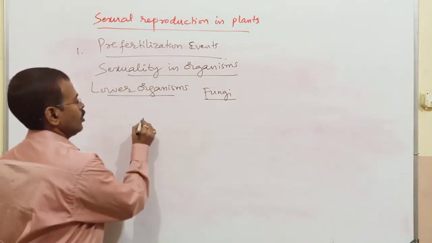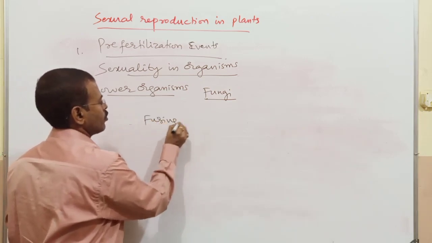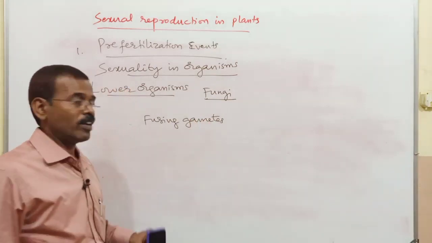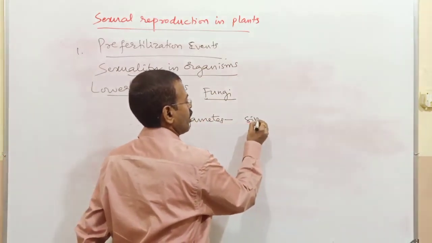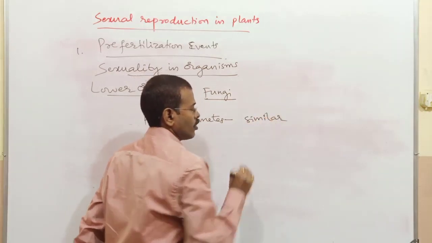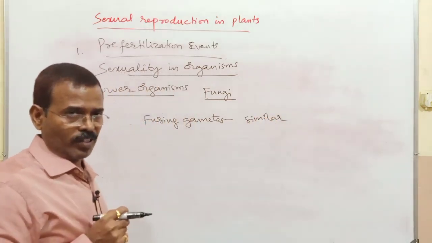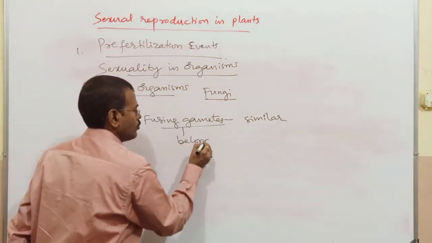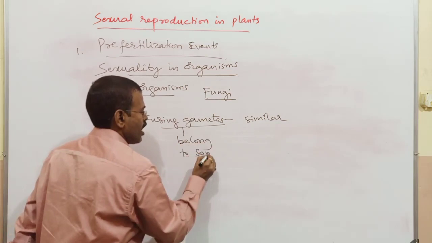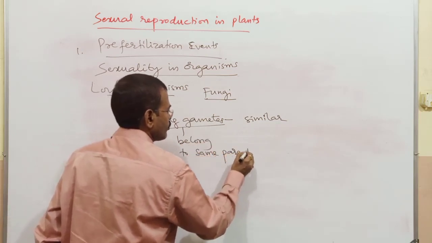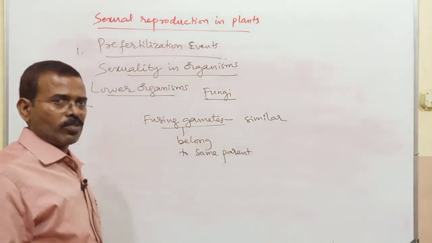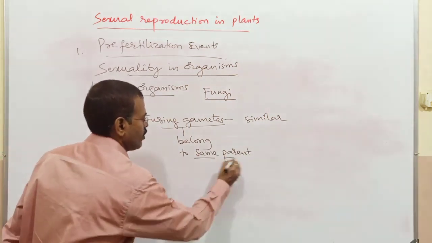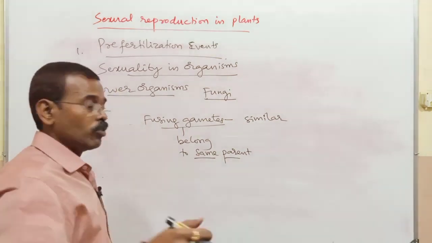In them, the fusing gametes can be morphologically similar when these gametes belong to the same parent, a single individual.